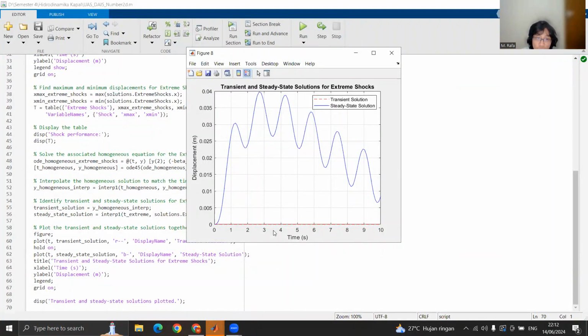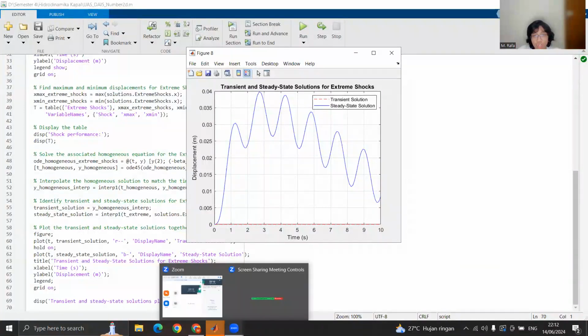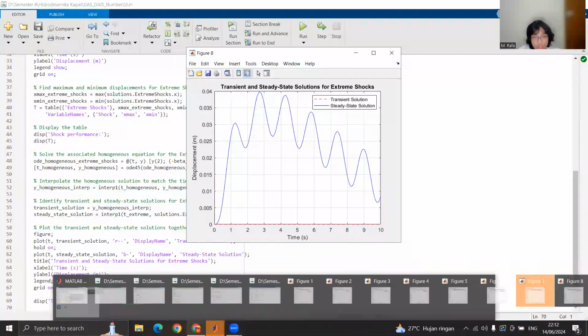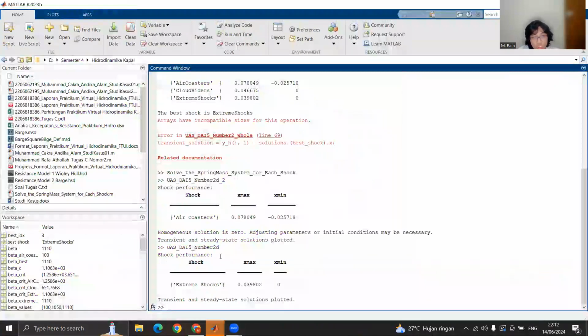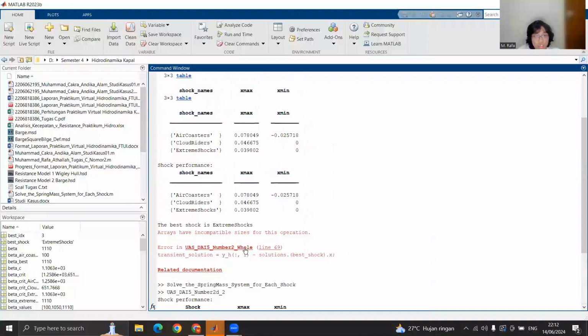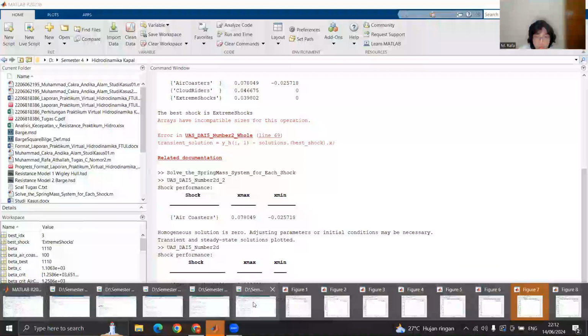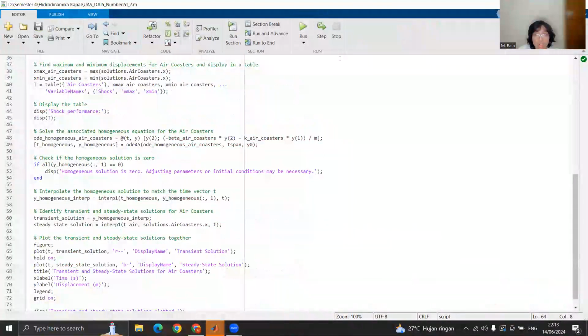That's why the transient solution has a graph of zero displacement too. So that means the spring performance in the transient and steady state solution, it is